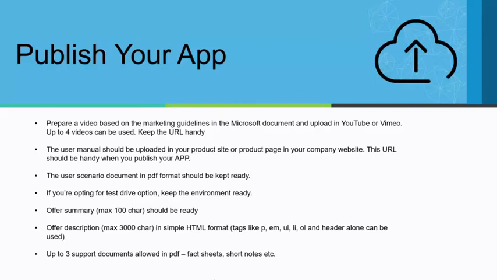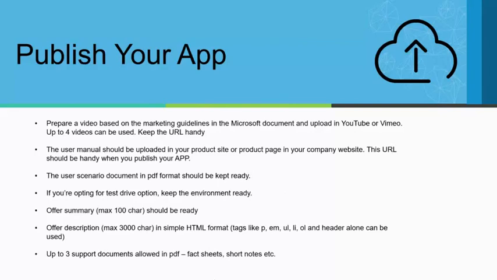Like I said, the user manual is something I already talked about. It could be in your product page or your company website, and you should have the URL handy when you are publishing the app. The user scenario document should be in PDF format. And you'll have to take a decision whether you're going to offer a trial, a test drive, or both. If you're going to give a test drive, you will have to have the sandbox and whatever environment you are planning to offer readily available.